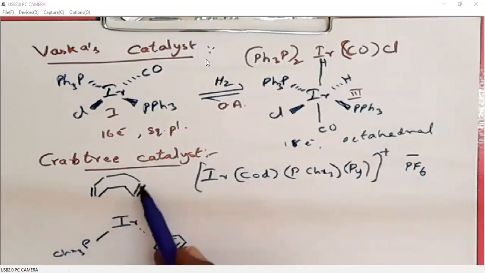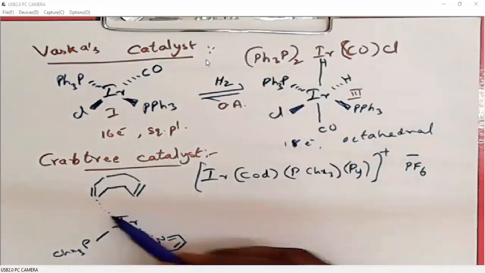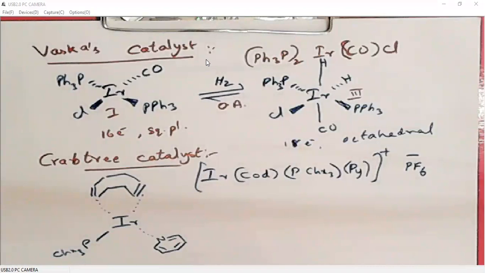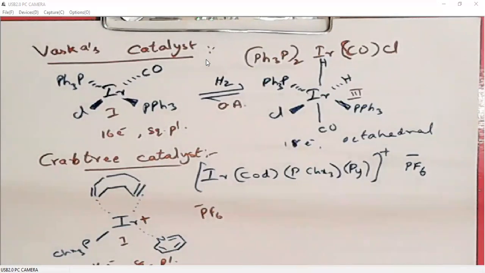Counting 1, 2, 3, 4, 5, 6, 7, 8, it is an 8-membered ring, and these two double bonds will bind to the metal. Again, it is iridium in the +1 oxidation state. It is a 16 electron system, and its shape is square planar. The counter ion is PF6 minus. The structure looks like a crab, so it is called Crabtree catalyst.